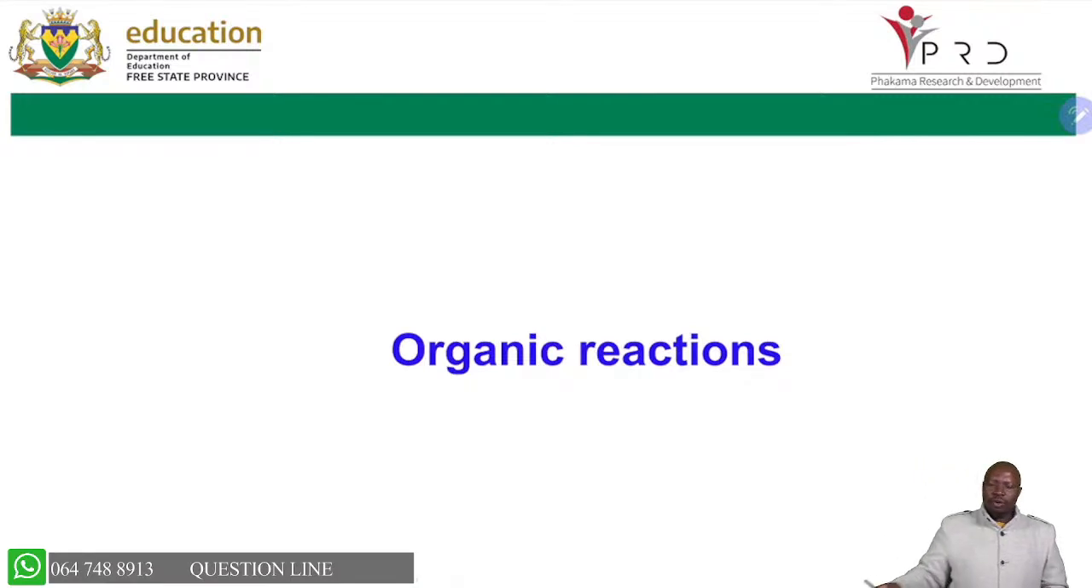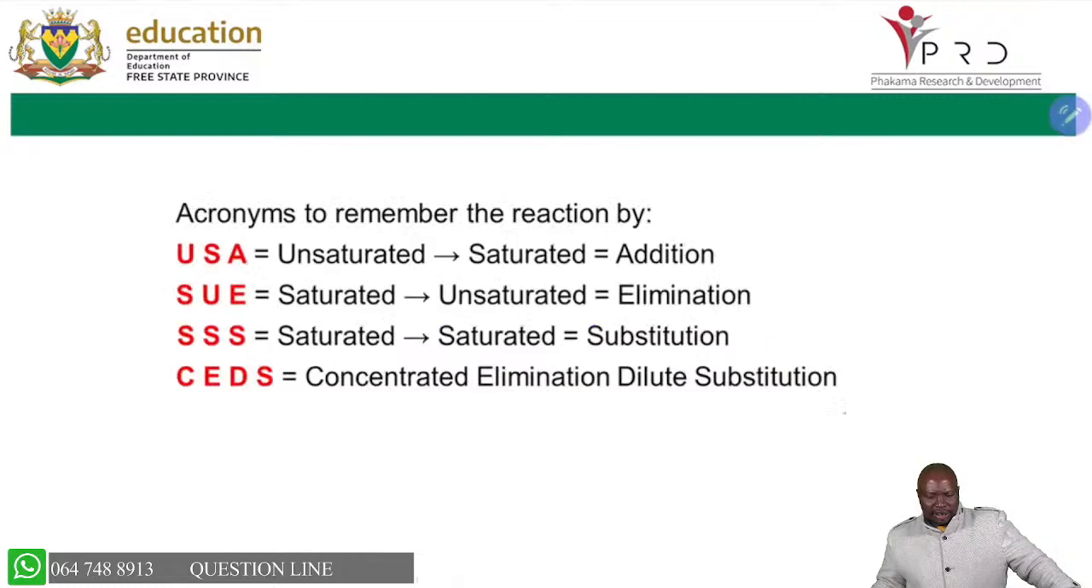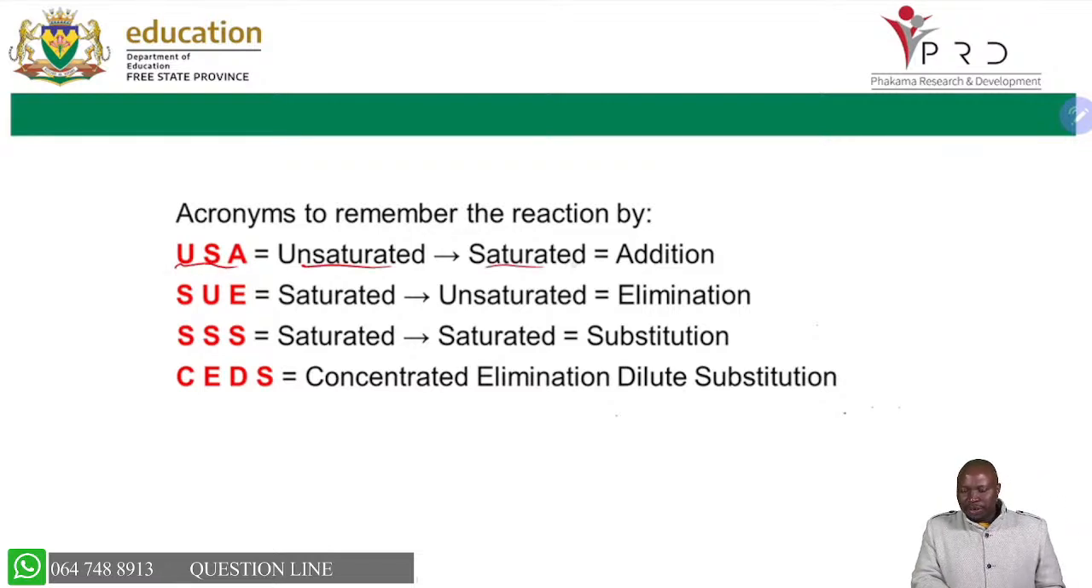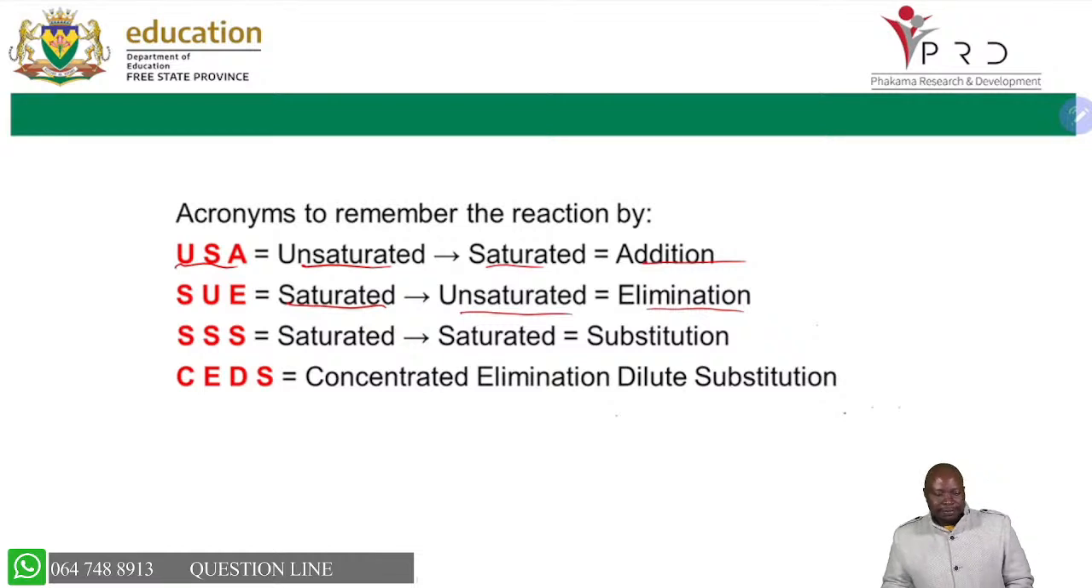That makes us move now to organic reactions. Maybe ask yourself, how many reactions do we do in terms of organic molecules? Now, you know these acronyms that you must be able to remember. We are saying USA, which is unsaturated forming saturated, that is your addition reaction. We are saying SU, which is saturated forming unsaturated, is your elimination. We are saying triple S, which means when you have single bonds remaining single bonds, that is substitution. So don't forget: saturated, remaining saturated, substitution.